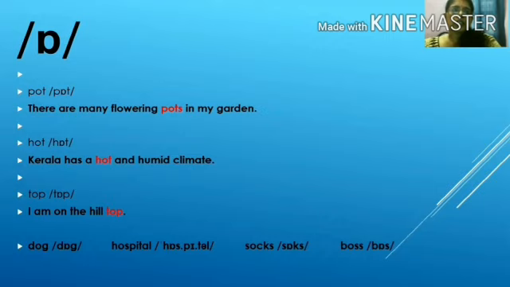The next sound is O, and it is represented by a symbol like a mirror image of the small letter A enclosed in two slashes, as in pot. Pot. There are many flowering pots in my garden. Hot. Kerala has a hot and humid climate.